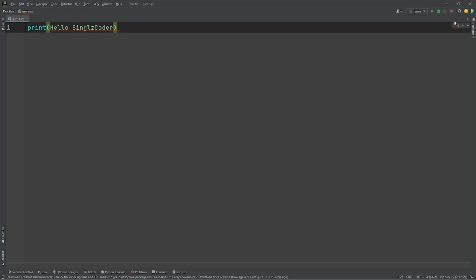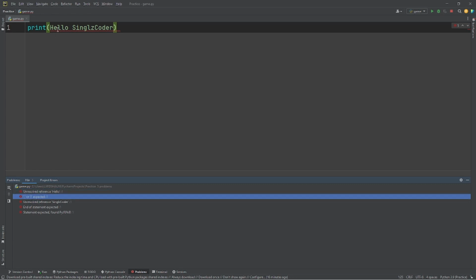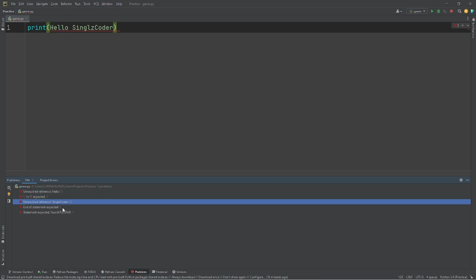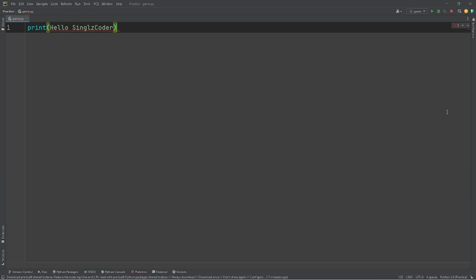It also shows you that there are 5 errors, unresolved reference hello, it's just because there are no quotation marks. There's also a bracket, because if there are no quotation marks, why are the brackets there? It shows you all the mistakes and errors that you've been causing.